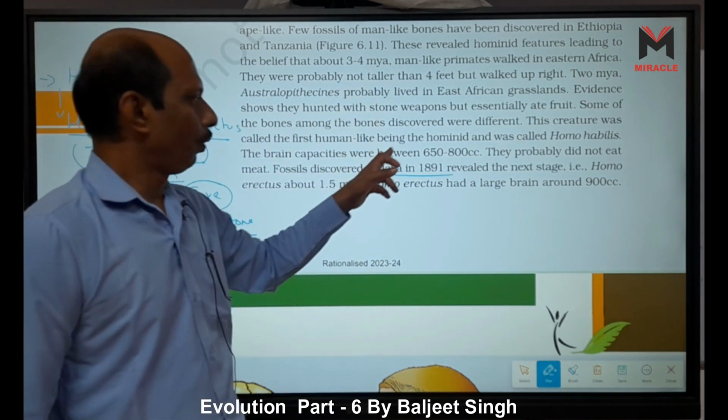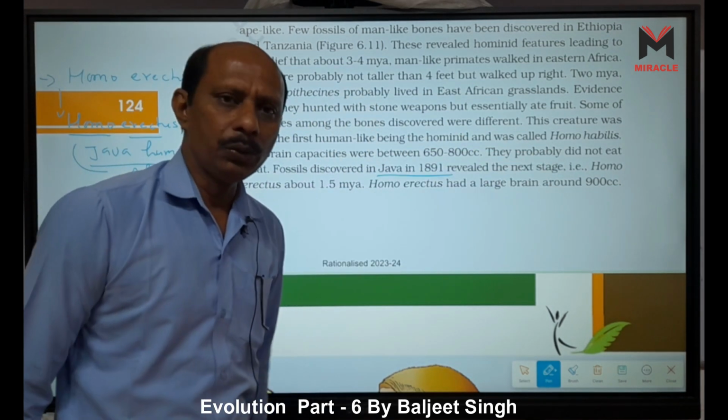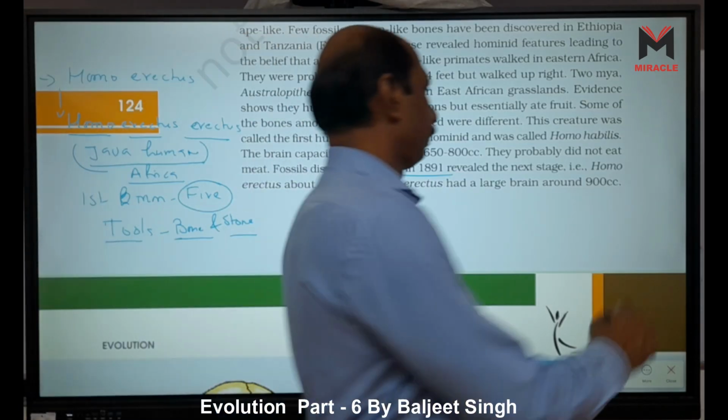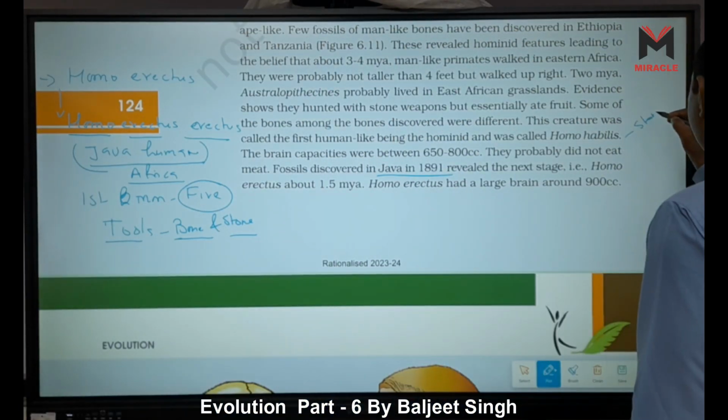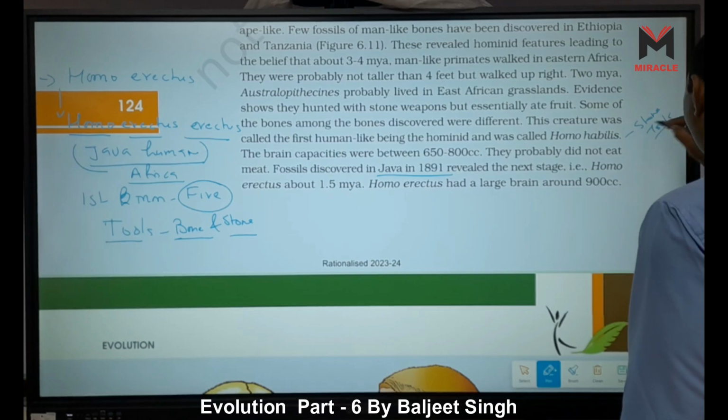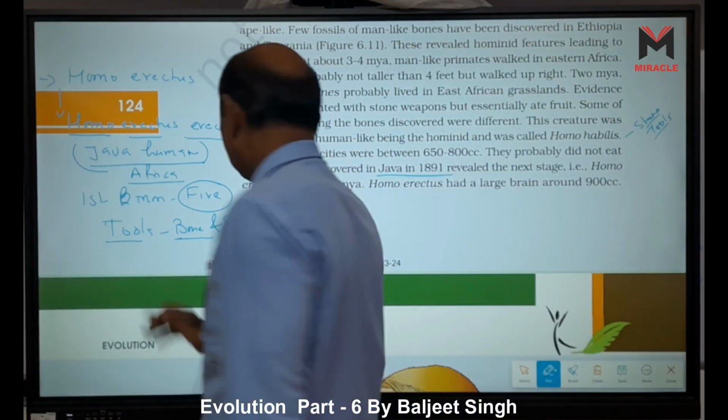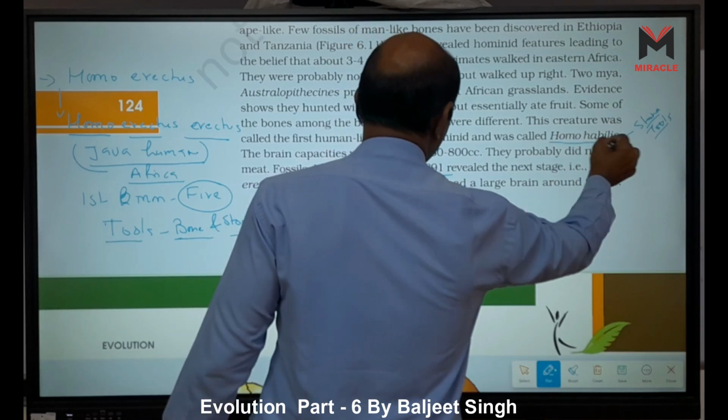Homo habilis used stone tools, and they are frugivorous.